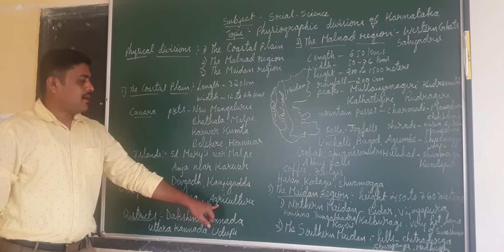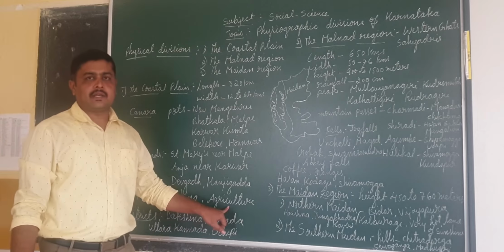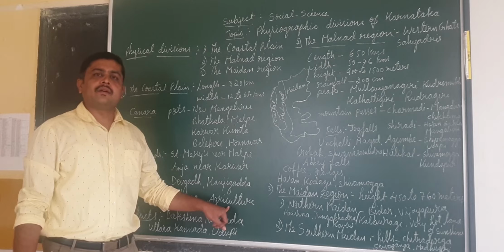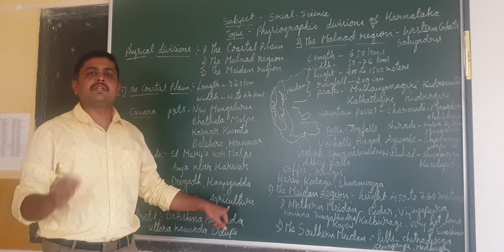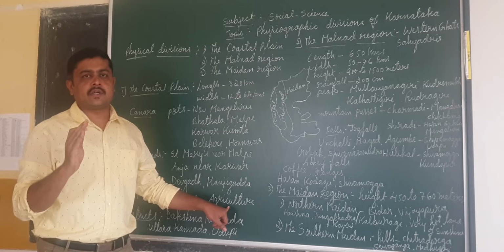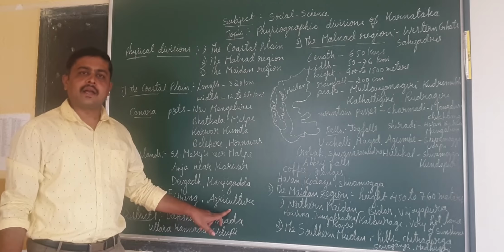And agriculture is one more very important occupation here. As we know, agriculture is the main occupation in India; 75% of the population depends on agriculture. Here also the people are very busy in agriculture.